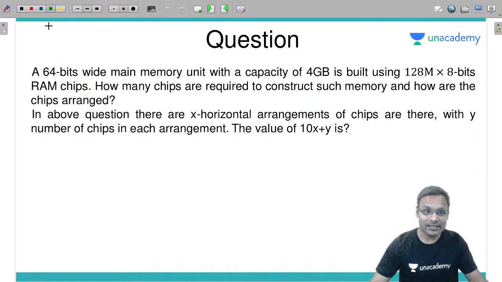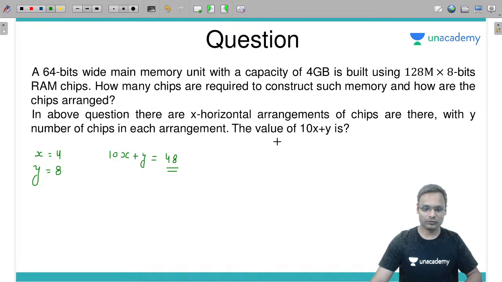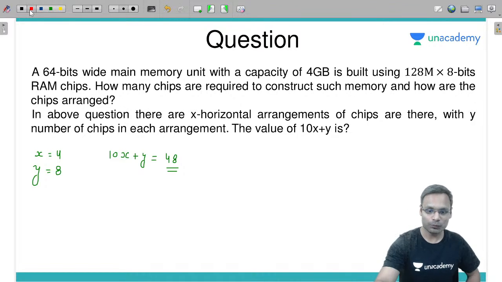So x horizontal arrangement means x is equal to 4. Y number of chips in each horizontal arrangement, y is equal to 8. The total value of 10x plus y is how much? 48. 48. Good. Nice. Super people. Super. बहुत बढ़िया. बहुत ही शानदार.